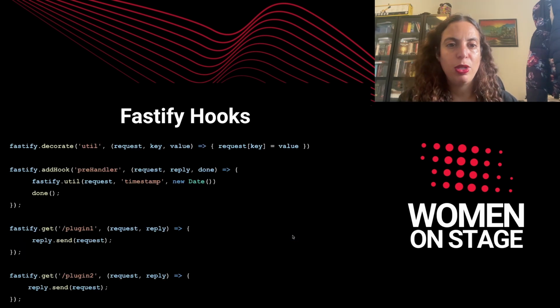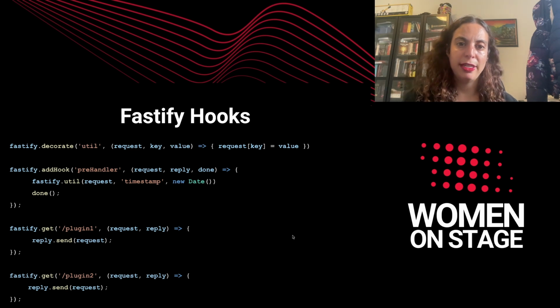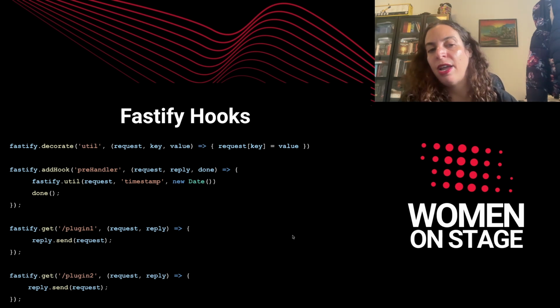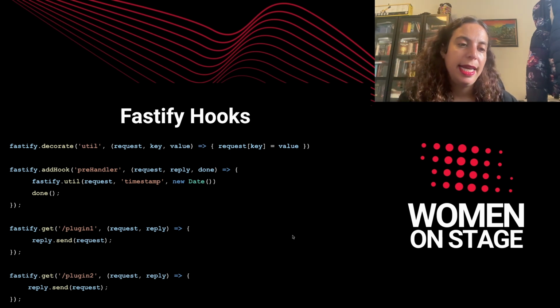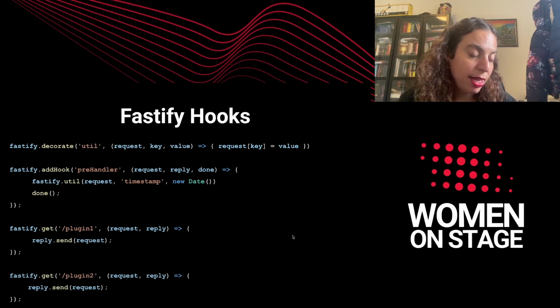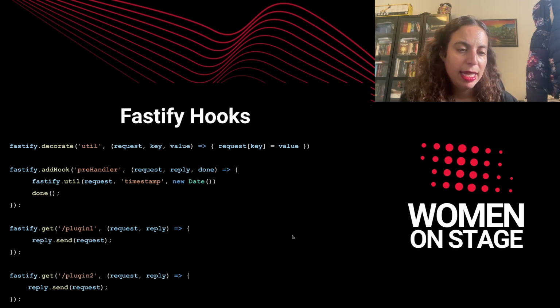The last thing I would like to talk about regarding adding functionality is Fastify hooks. Let's imagine that I would like to define a functionality on every route that I write in my microservice. How will I implement that? If I didn't have Fastify, what I would usually do is write a function and then paste that function in every route. That is a little bit like copy pasting, and I don't really like the style of it. So I would like to show you that example.